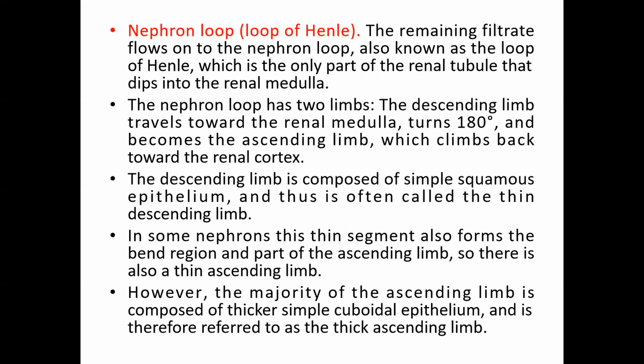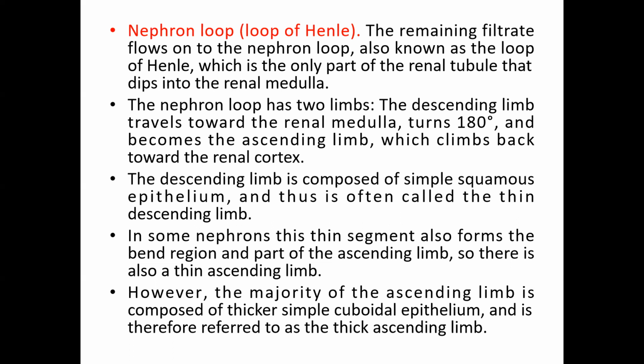in the renal medulla. Next, it has two limbs, the descending limb and the ascending limb. The descending limb travels towards the renal medulla, turns 180 degrees and becomes the ascending limb, which climbs back towards the renal cortex. Remember, this loop of Henle has a descending limb and an ascending limb.